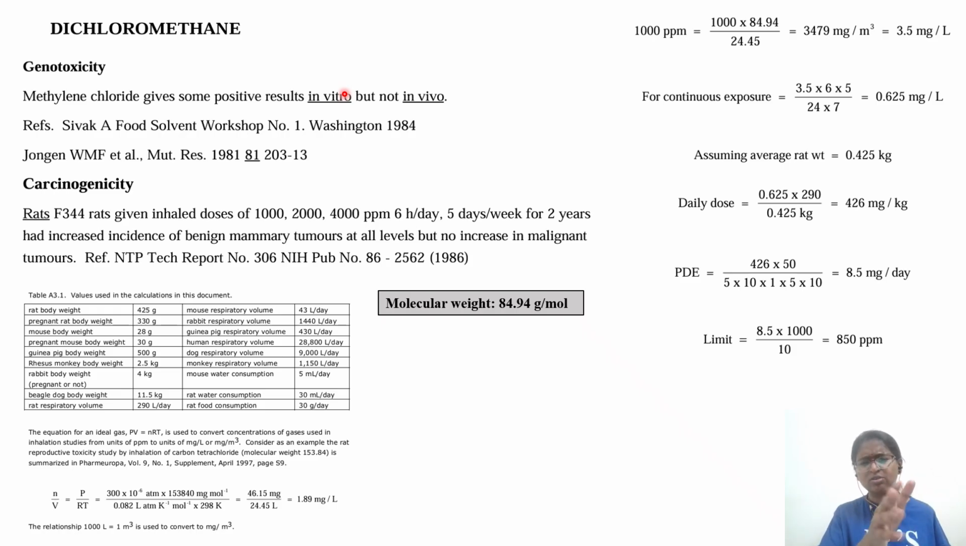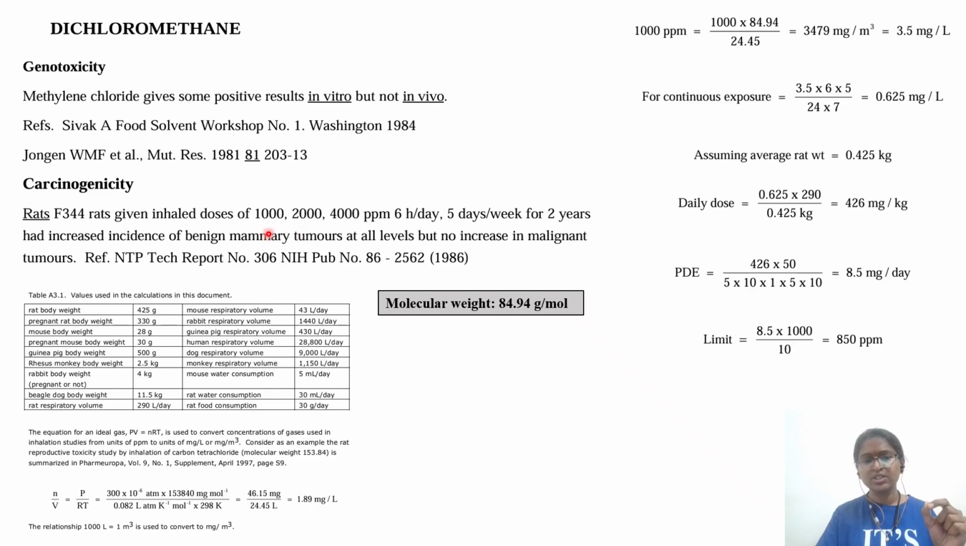But here, since it is already given by the ICH committee, we will not discuss it, but your thinking process should be in that way. Okay, now we'll see they have discussed the cancer study. One of the critical studies they have given under dichloromethane is rats given inhaled doses.